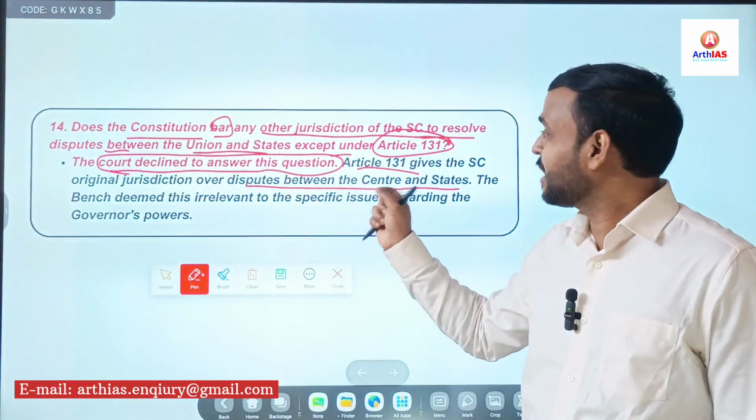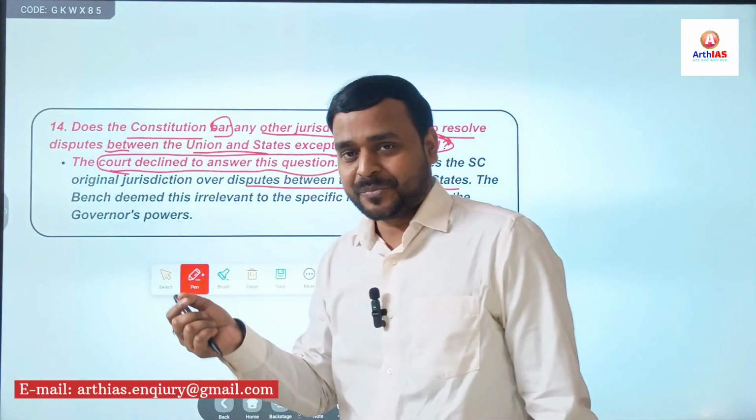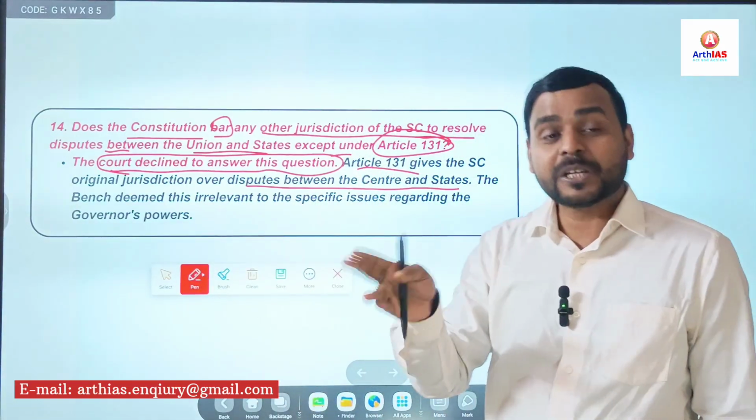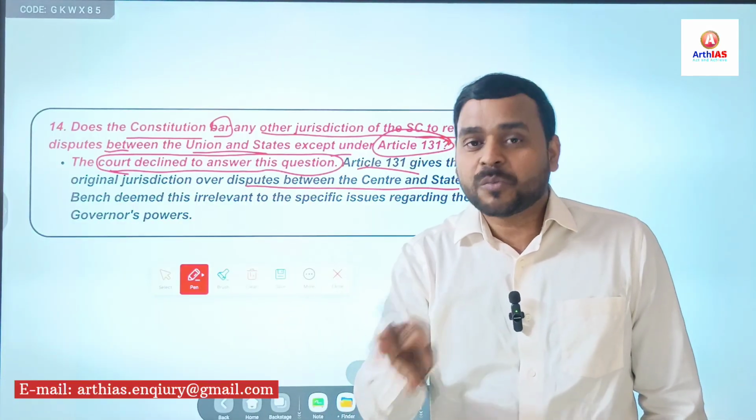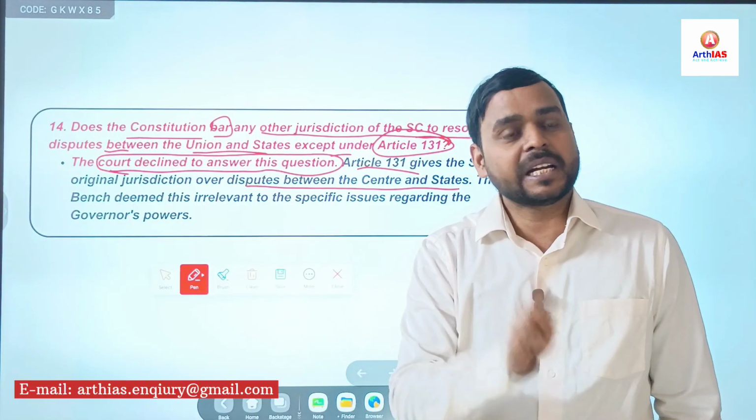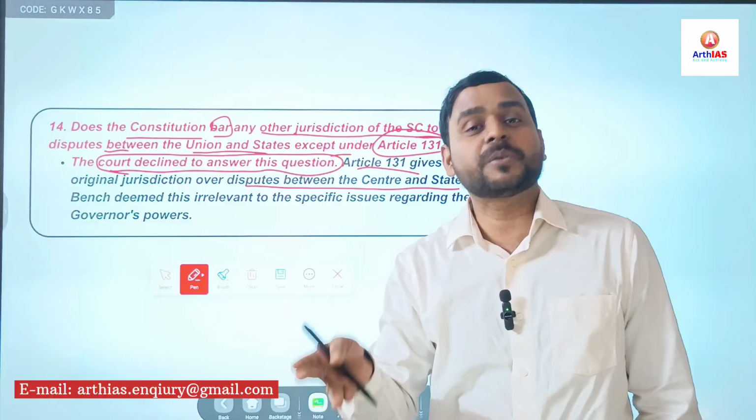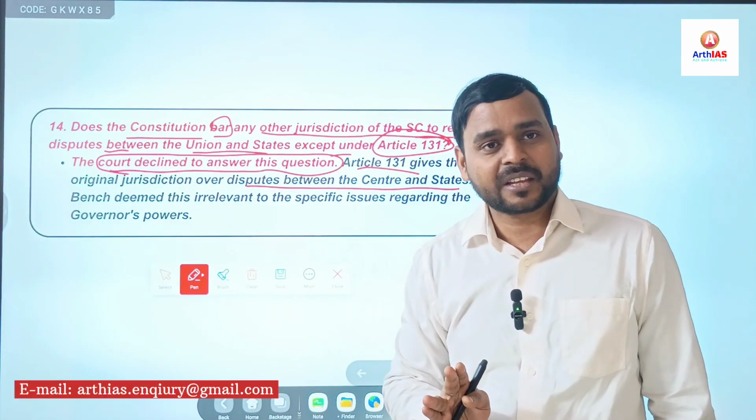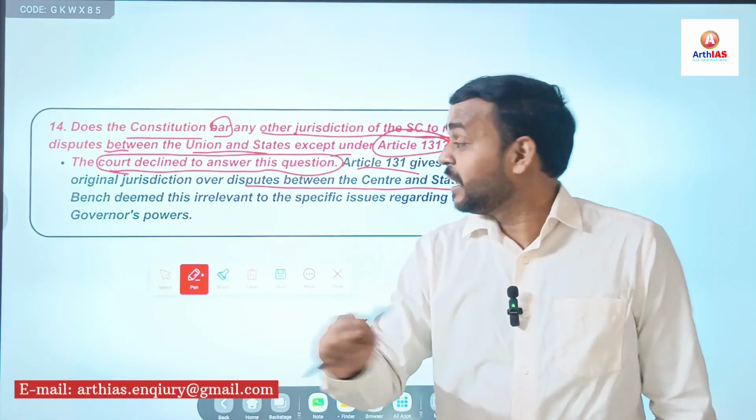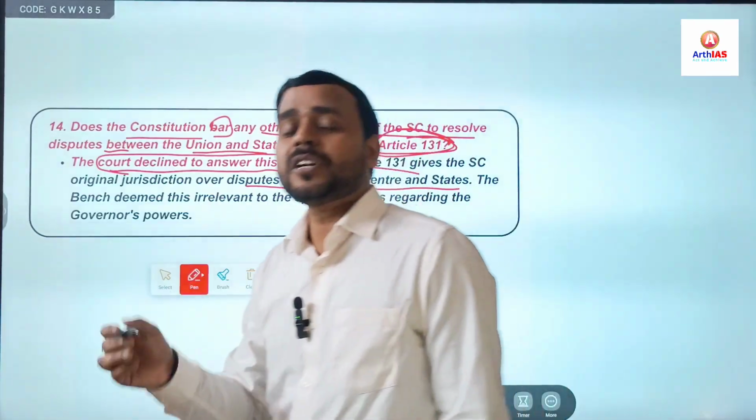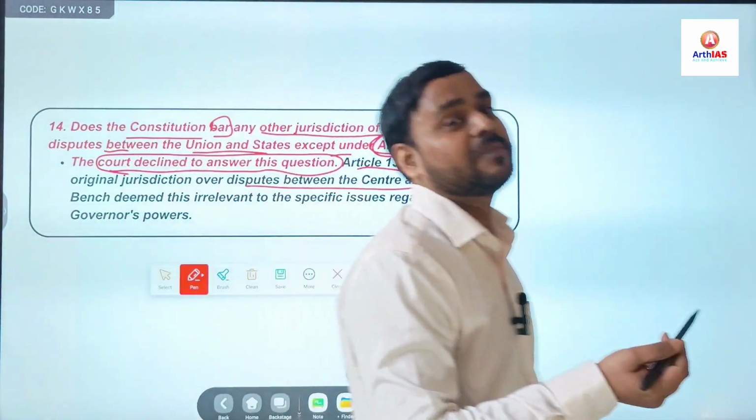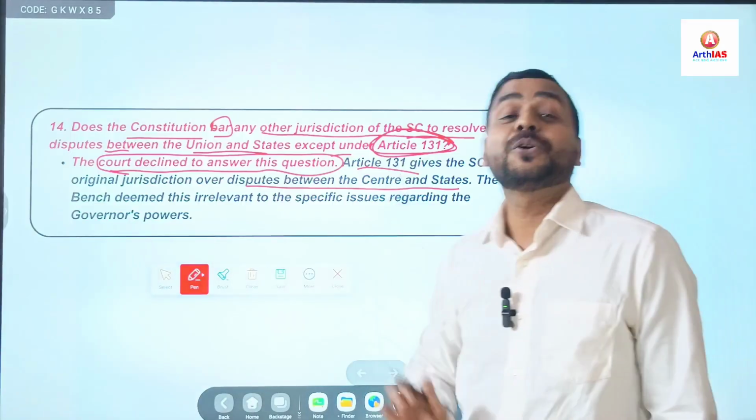So simply you have to remember that under Article 143, if a question arises between the conflict, generally conflict arises when a state bill is reserved by the governor for the consideration of the president, and it creates a tussle, a conflict between center and states. Then can Article 143 be used or not? Here the answer was not given, or it was not clarified by the Supreme Court.